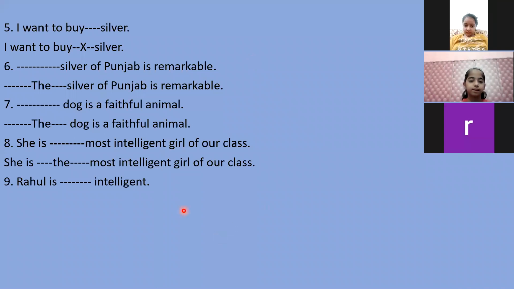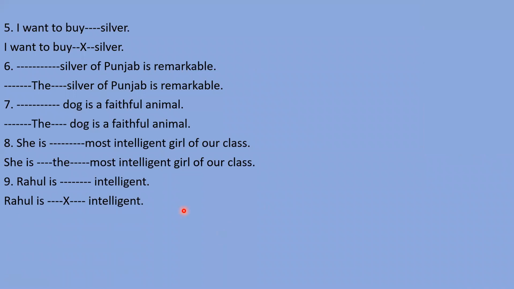Actually, Muskan, no article will come here. I will tell you why. In "Rahul is intelligent," we know that articles, a, an, or the, are used for nouns, not adjectives. So "intelligent" here is an adjective, not a noun.